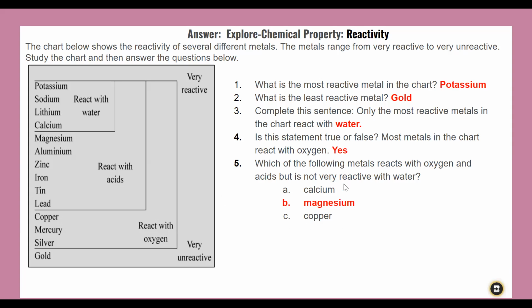So the answer cannot be calcium. You say which one is not very reactive with water. Then you look at copper. It's not very reactive with water, but it does not react with acids, so it cannot be. So the answer here is magnesium. Magnesium is the correct answer.